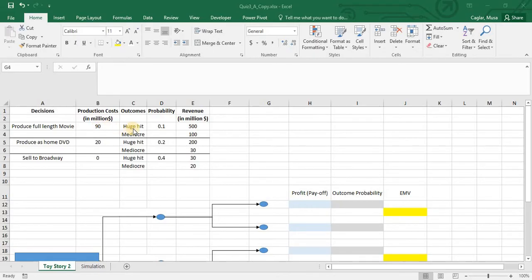And if it is a huge hit with this chance, 0.1, the revenue is gonna be 500. If it is gonna be mediocre with the remaining probability of 0.9, 1 minus this number, the revenue is gonna be 100 million. This is the idea.